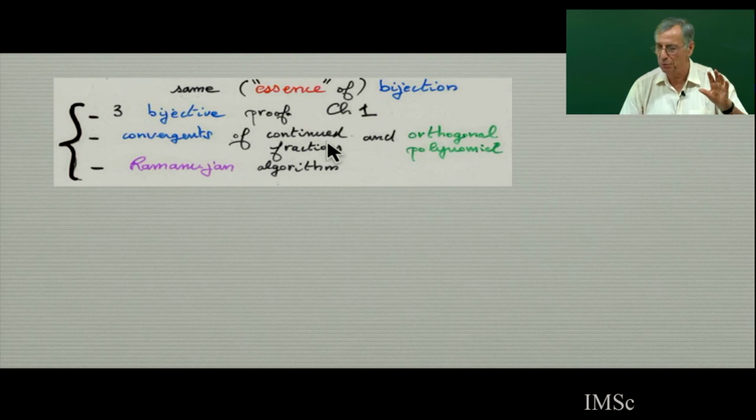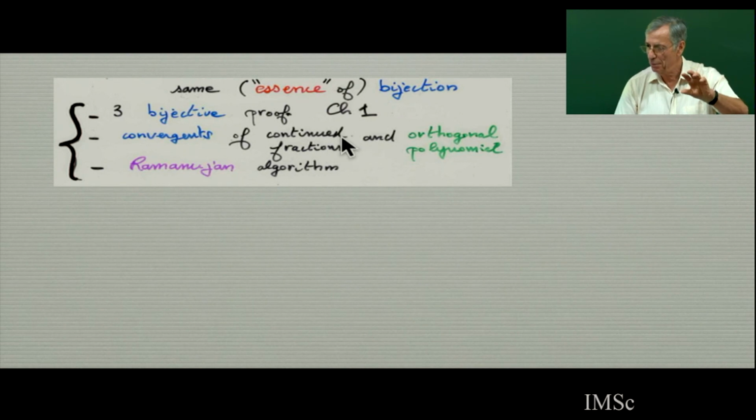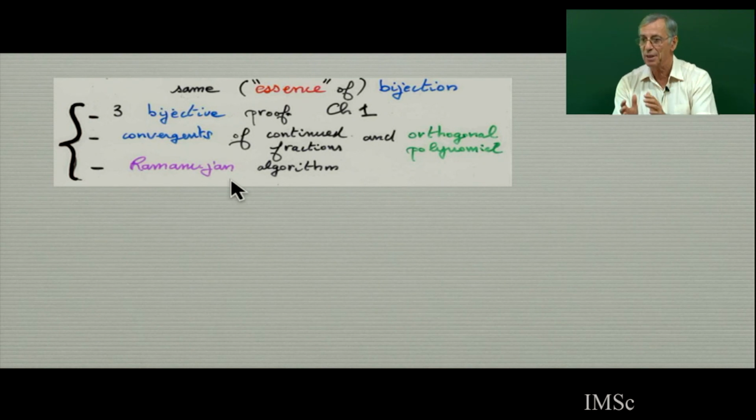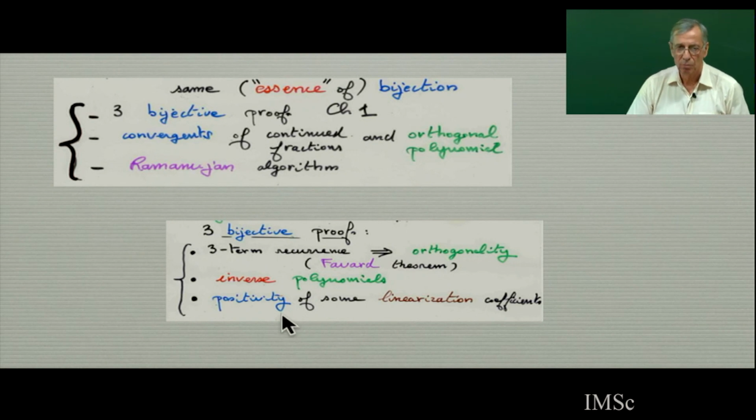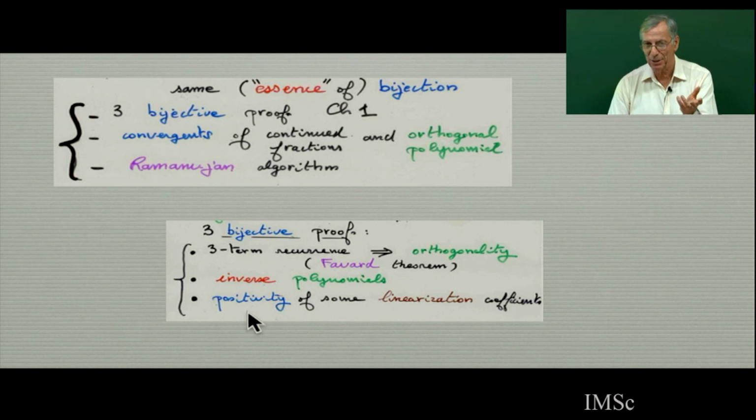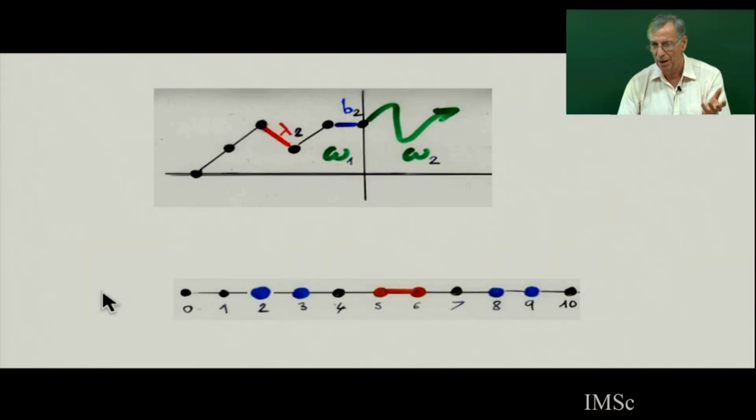Now the convergents of continued fractions, which are reciprocals of orthogonal polynomials, with dimers, and Ramanujan. So now I have 5 different propositions which are of the same essence, with the same bijective proof. And I give you the essence of this bijective proof. All these propositions in fact work with a pair. Here is the orthogonal polynomial, the pavage, and here is a weighted path.